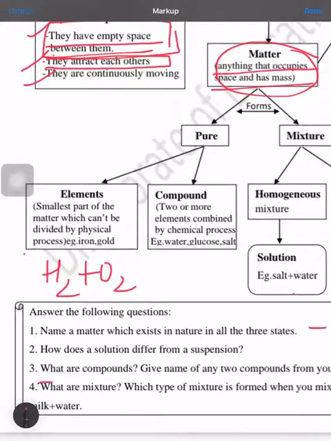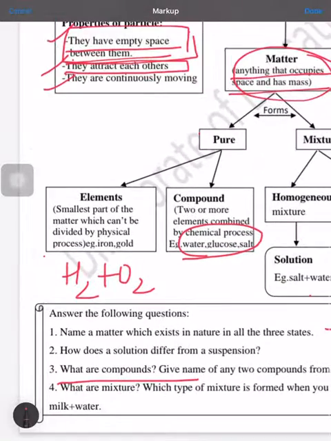Now what are compounds? When two or more elements combine by a chemical process in a definite proportion, it is called a compound. The examples are water, glucose, salt. Any two examples you can write. What are mixtures? You have read mixtures are of two types.